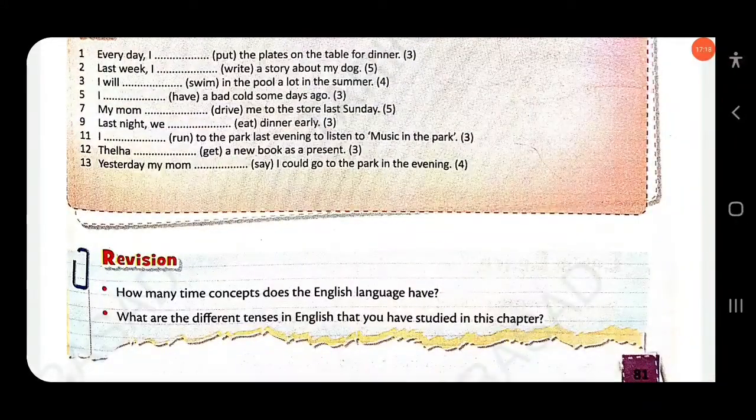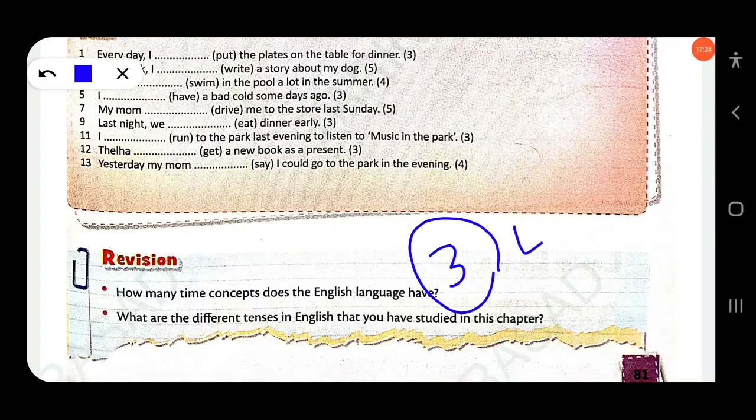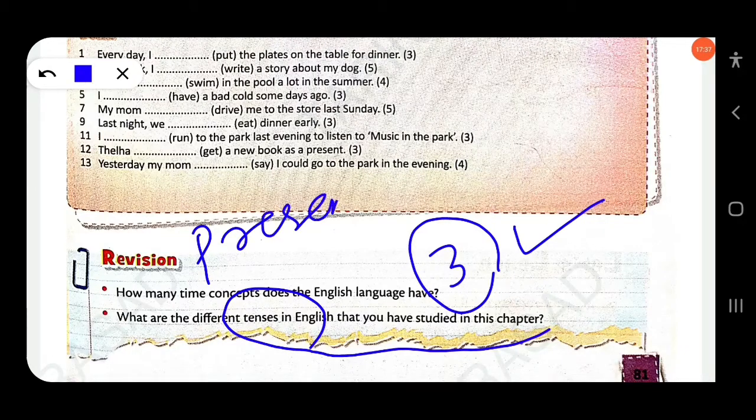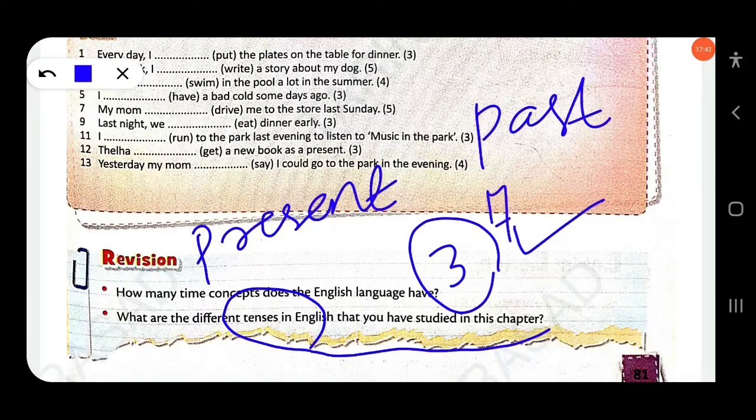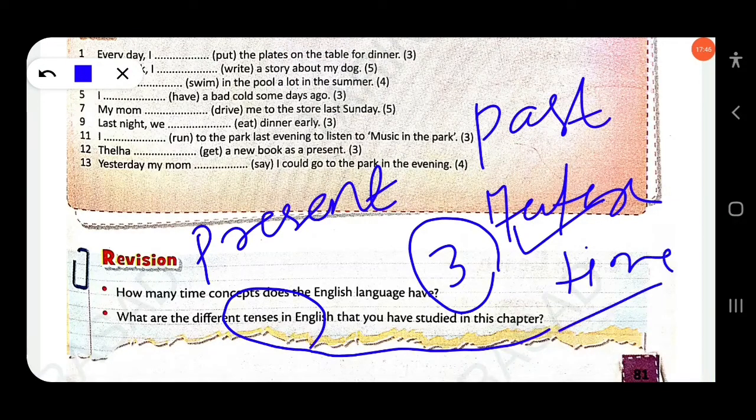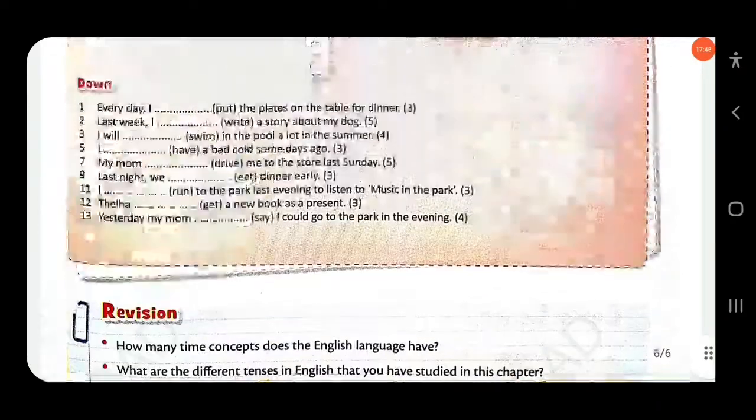So how many time concepts does the English language have? You know, there are 3 time concepts: present time, past time, and also future time. So what are the different tenses in English that you have studied in this chapter? You know, there are 2 tenses: present tense and past tense, and future time. Clear?